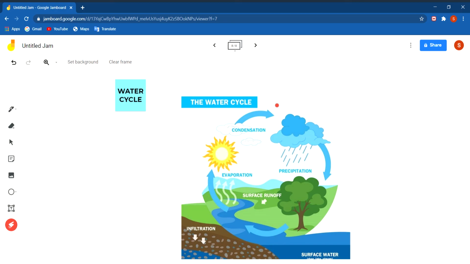To understand the water cycle, we will first understand what evaporation and transpiration are. By both these processes, as we have discussed, water goes from the earth's surface to the atmosphere. Water from water bodies such as rivers, seas, ponds, lakes and streams takes heat from the sun and goes into the air in the form of water vapor.